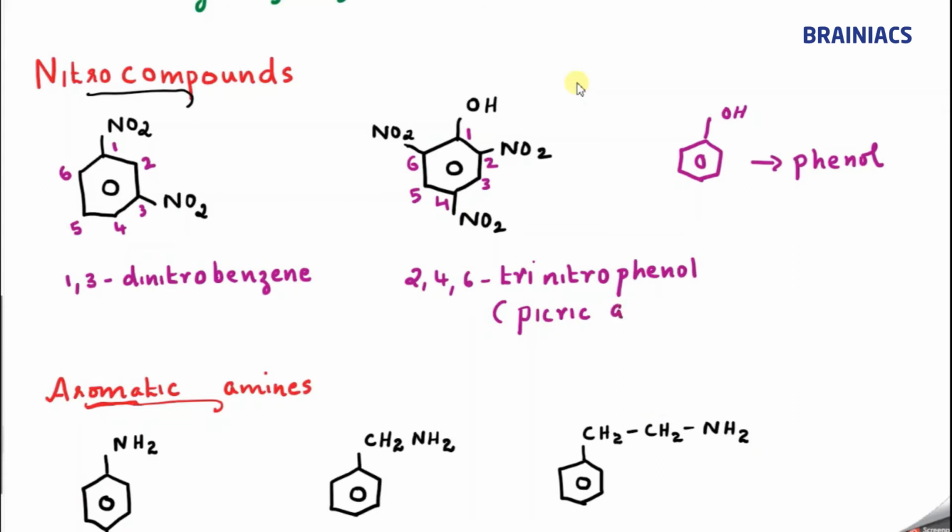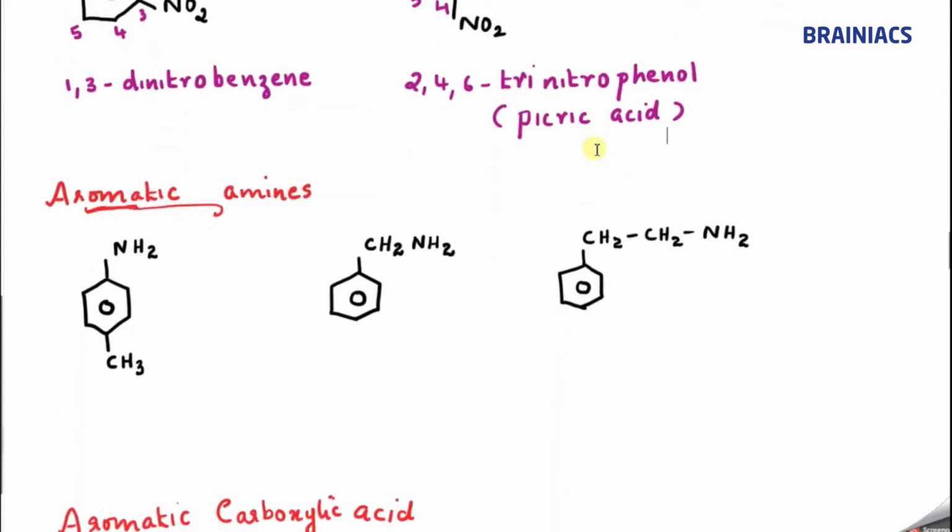Very, very important. Many students have a doubt here, sir. If in the question they ask to draw the structure of picric acid, many will look for COOH. It is not a carboxylic acid actually. So please remember, picric acid is an acid with a functional group OH. Very, very important.